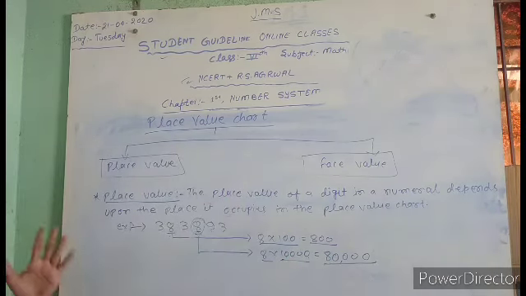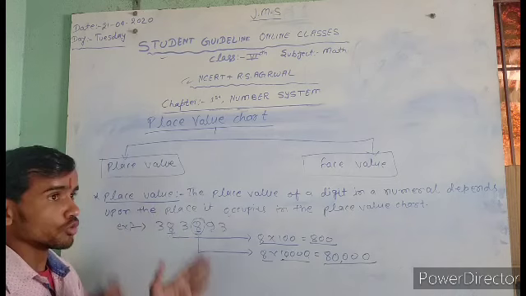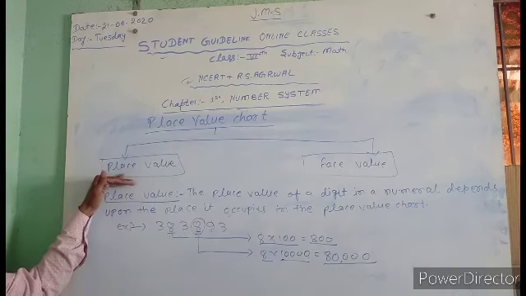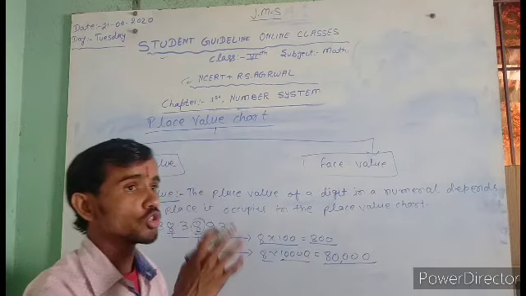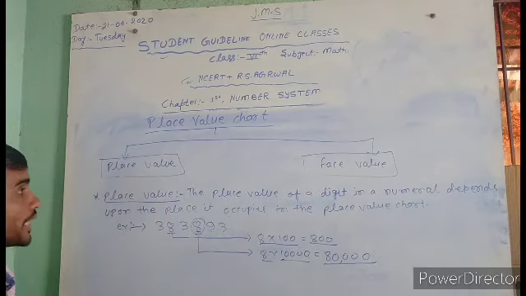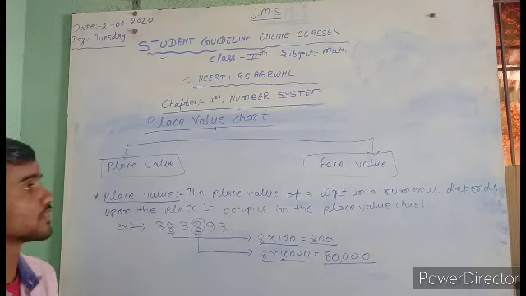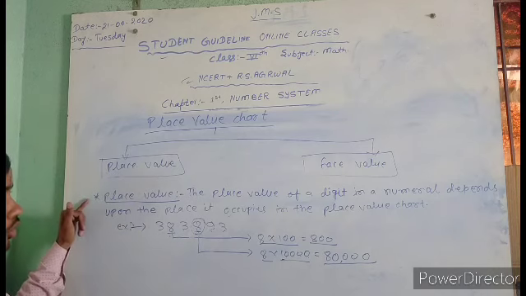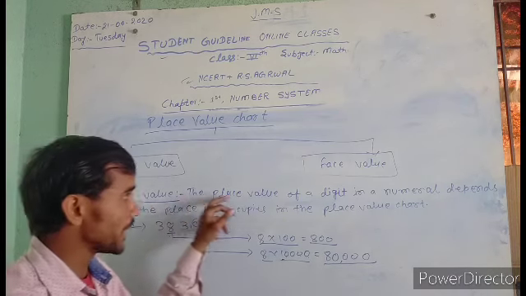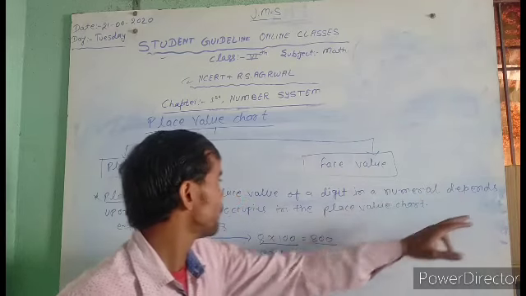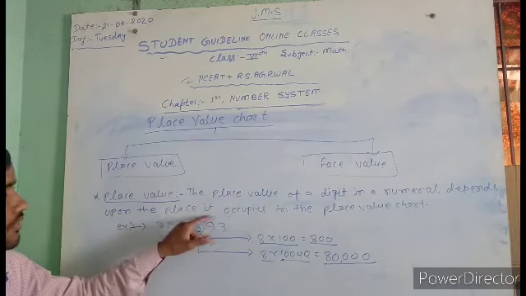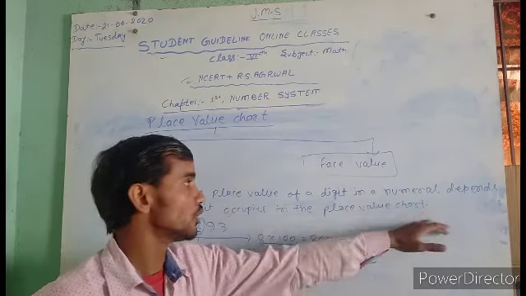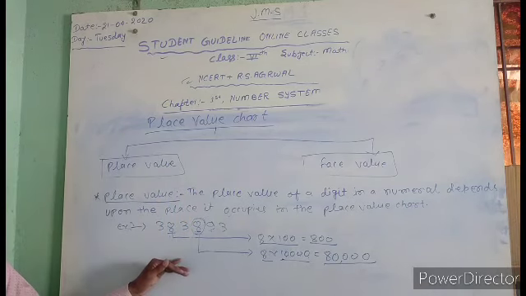So listen, dear students. Tomorrow we will also discuss how to make the place value and face value chart. Firstly, write in your own copy: the place value of the digit of the number depends upon the place it occupies in the place value chart. That's your example. Okay, so you write.